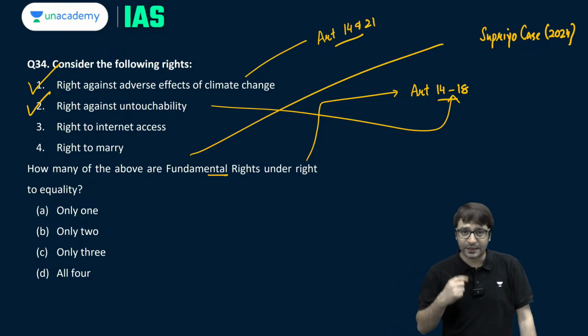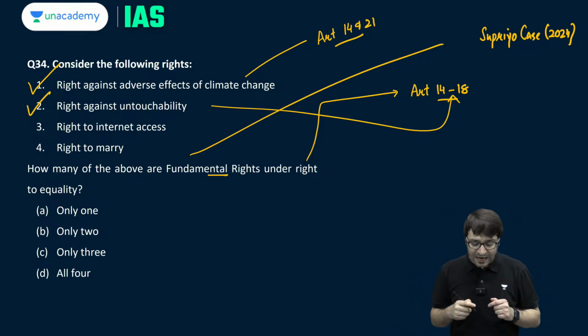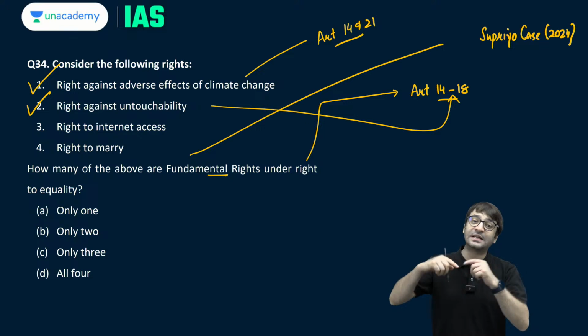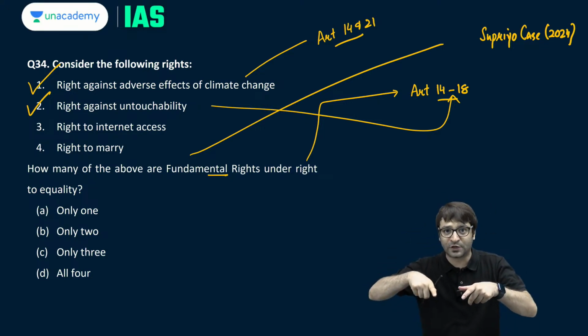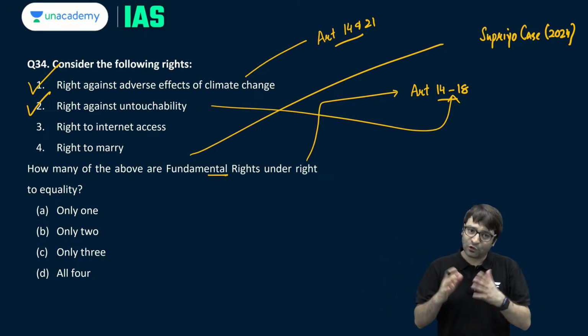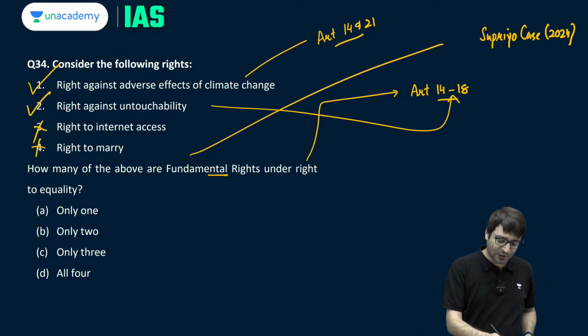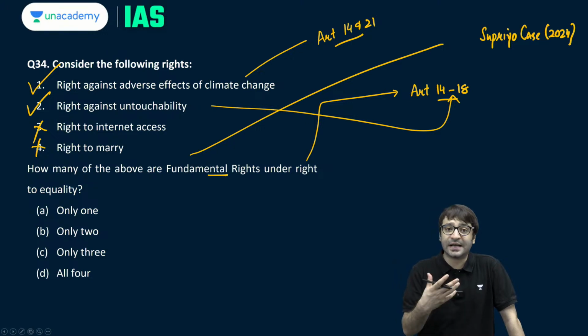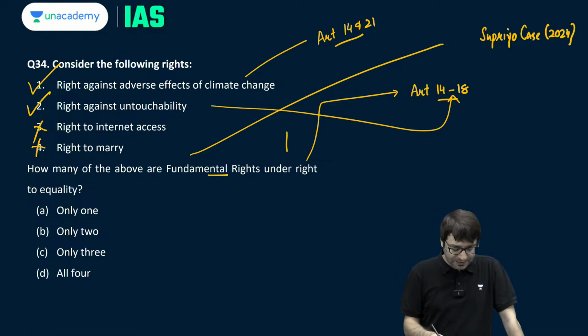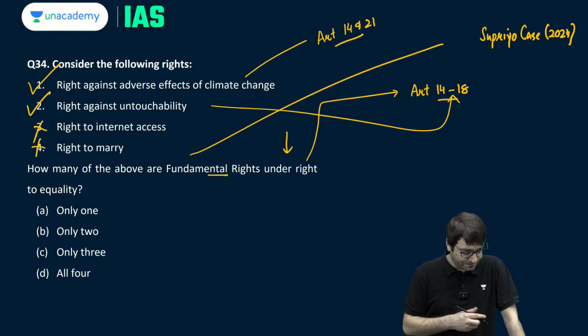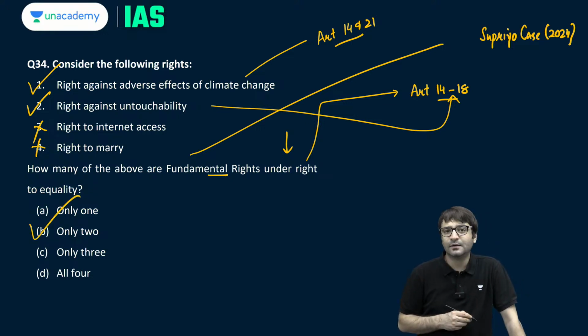not a fundamental right. So the question is not saying how many fundamental rights above are under Article 14 or under right to equality. It's only talking about how many of the above are fundamental rights. Right to marry is not a fundamental right. Right to internet access is a fundamental right, but not under right to equality. It's under right to freedom. So only 2, B, is the right answer.